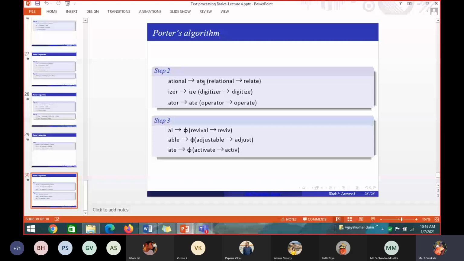Okay, that condition is also optional. Sometimes for some rules, the first few rules are basic rules without condition. The condition may be with M value, and we can use and, or, not by adding two or more conditions also. And we can also have it without, and also if it starts with S or D. Okay, M value greater than 1 and it ends with S or D, or we can write the condition only without M value also. If I want to write a condition that the word ends with S or D, it should be replaced with null. So how will you write a condition?